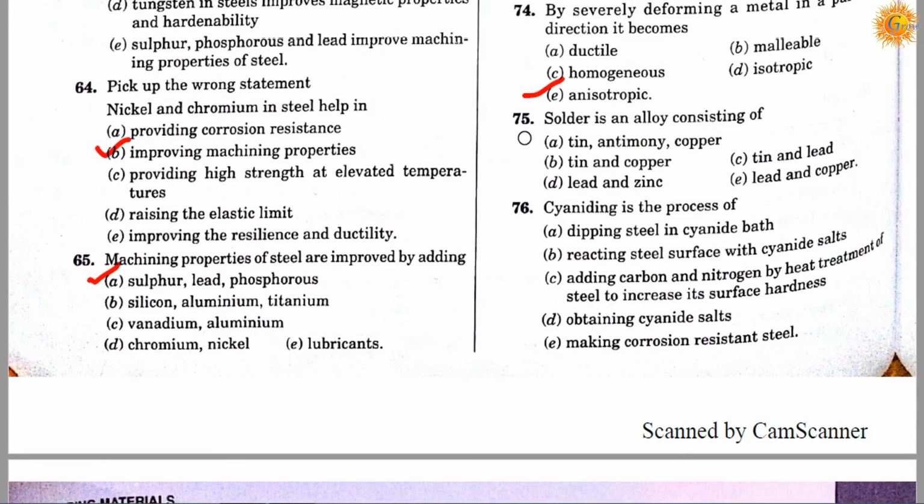Question number 75. Solder is an alloy consisting of: option A, tin, antimony, copper; option B, tin and copper; option C, tin and lead; option D, lead and zinc; option E, lead and copper. Correct answer is B. Solder is an alloy consisting of tin and lead.